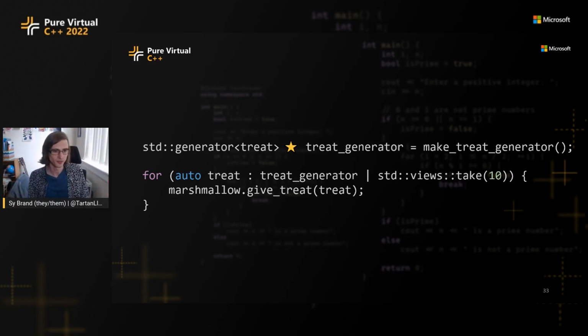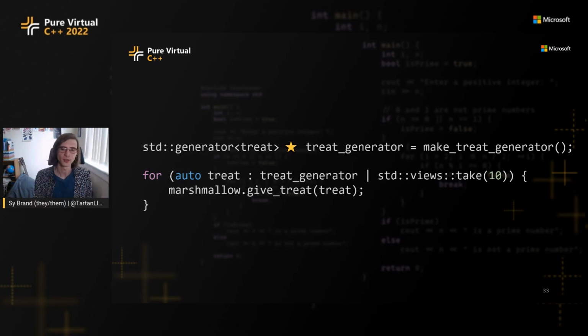They're just there somehow. Std generator isn't yet voted into C++23. My understanding is it will be, but it's not there yet. But even if it doesn't make 23, there's a bunch of open source implementations, including one which I wrote, which you can use instead. So let's have a look at how this works, because this is an infinite range.